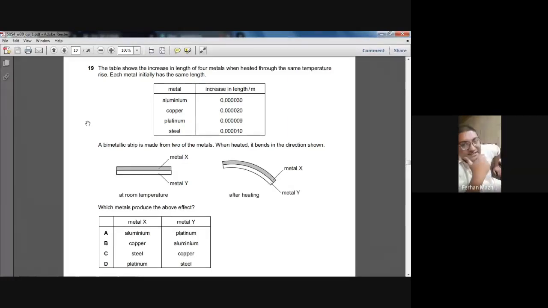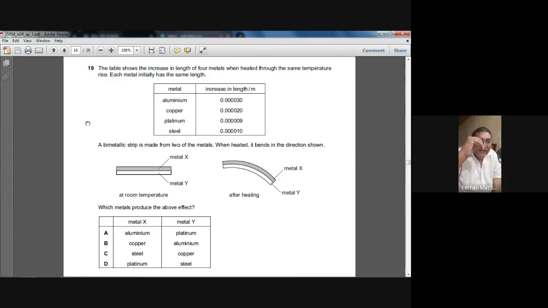So when you heated, try to understand this idea. When you heated the bimetallic strip, it bended downward. When it bends downward, it means the upper thing is expanding more and the lower thing is expanding less. Look at my hand, like this.